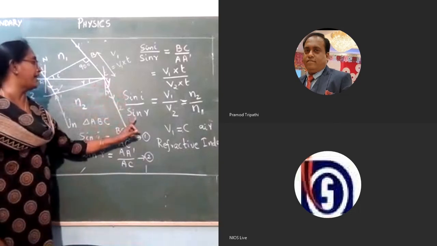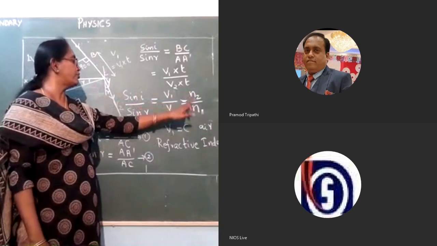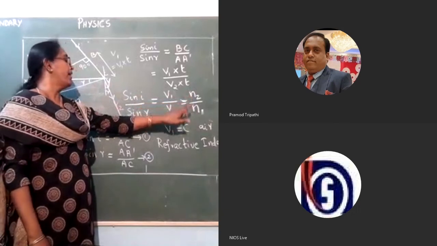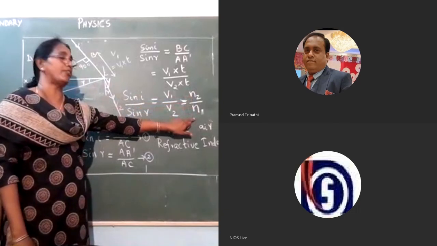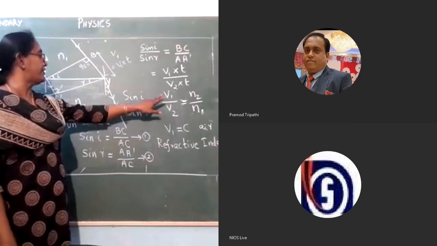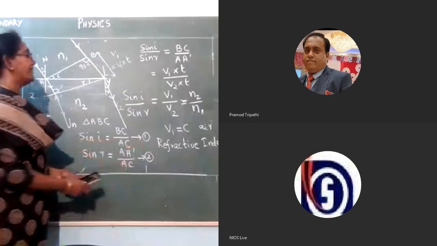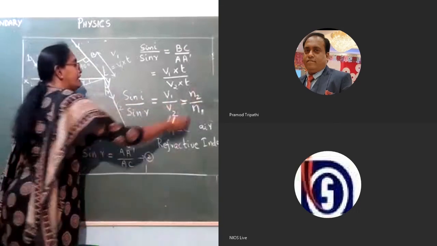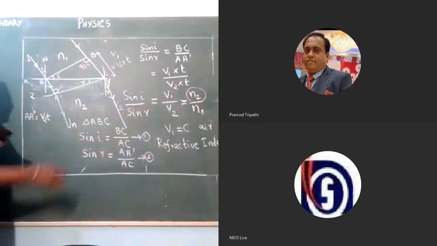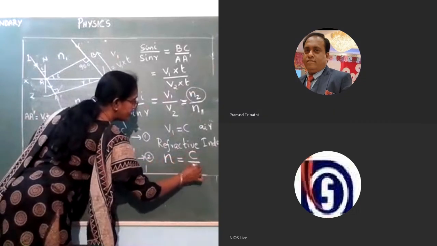So, sin I by sin R is equal to V1 by V2, which is equal to N2 by N1, where N2 is called as refractive index of the second medium and N1 is called as refractive index of the first medium, and this law is called as Snell's law. And if the first medium is air, we can say that V1 will be C. In that case, we will get the refractive index of the second medium itself, which is called as absolute refractive index. Therefore, we can take an equation N, absolute refractive index of a medium, as C by V.